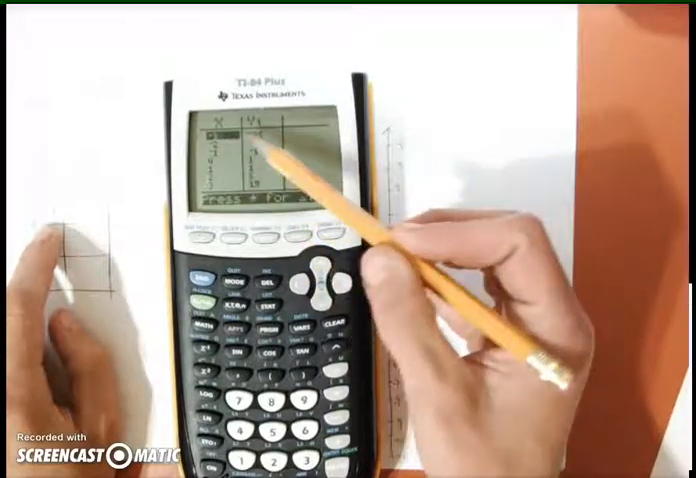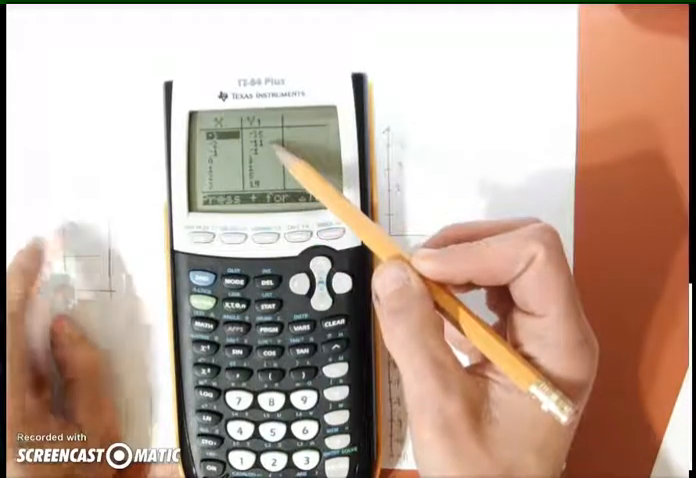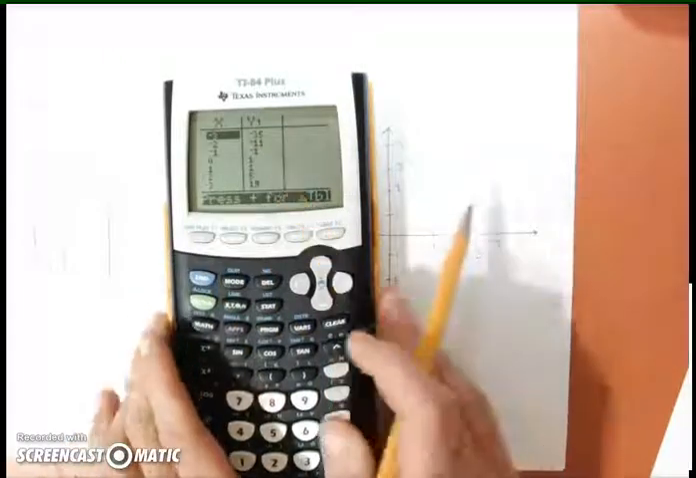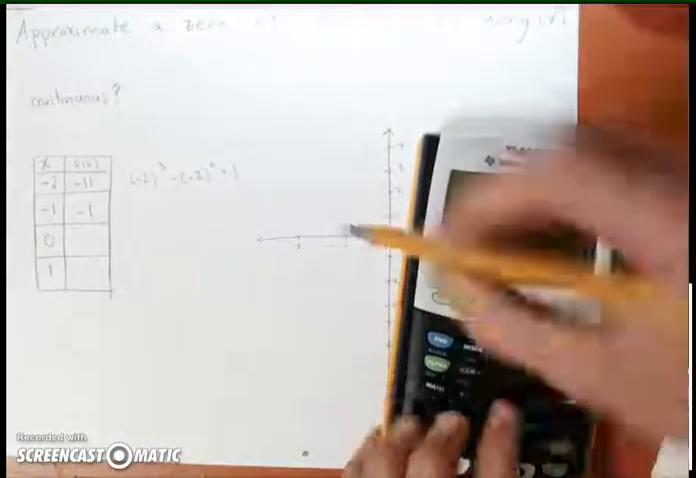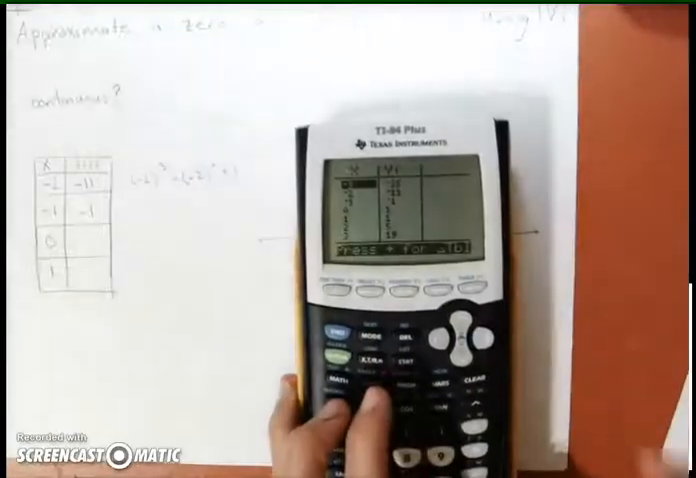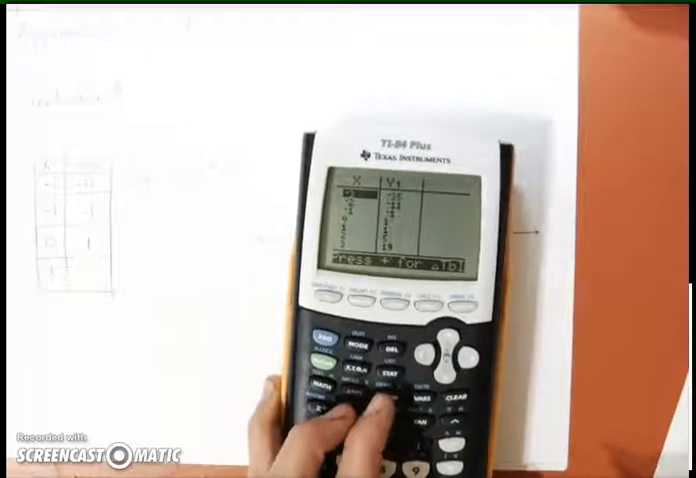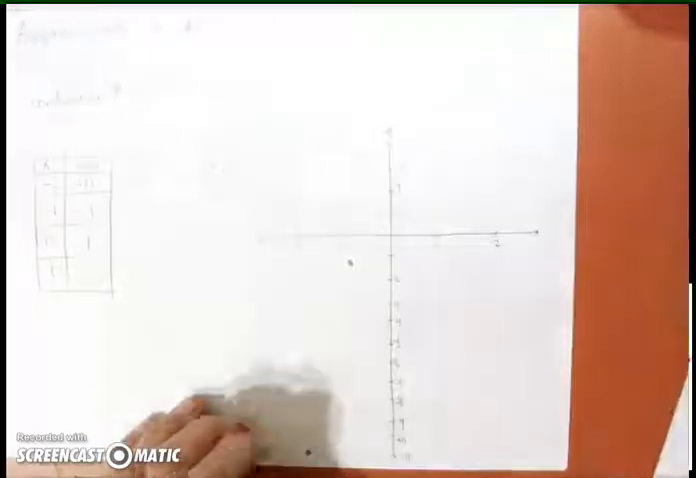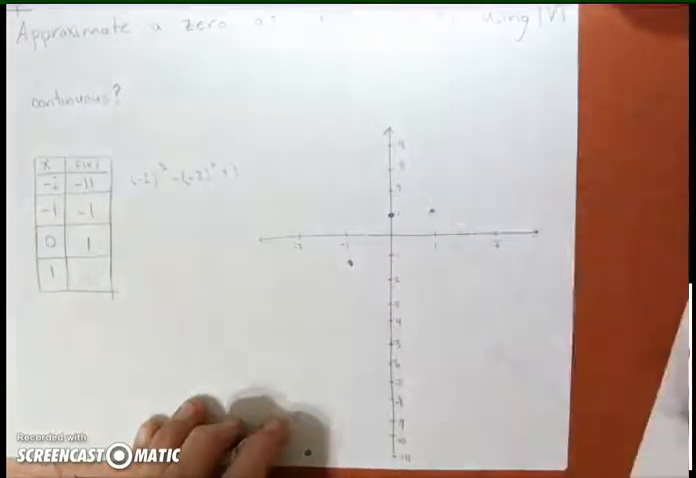So when we plug in -3, we get -35. When we plug in -2, we get -11, which we knew. When we plug in -1, we get -1, so I'll fill that in on my table. So that means the point -1, -1 is on my graph. When I plug in 0, I get 1. When I plug in 1, I also get 1. So 0, 1 is on my graph, and 1, 1 is on my graph.